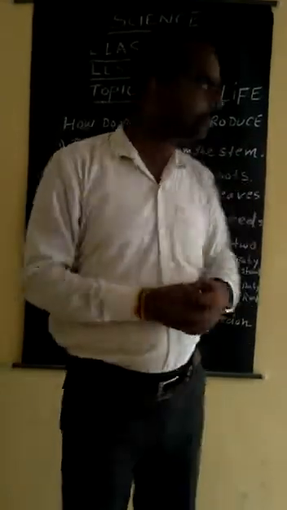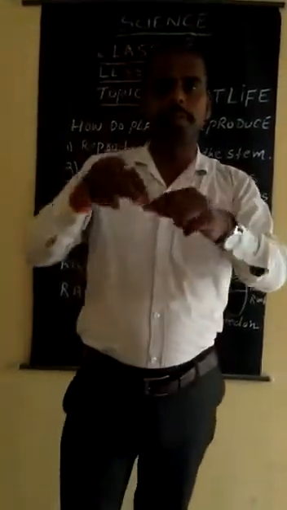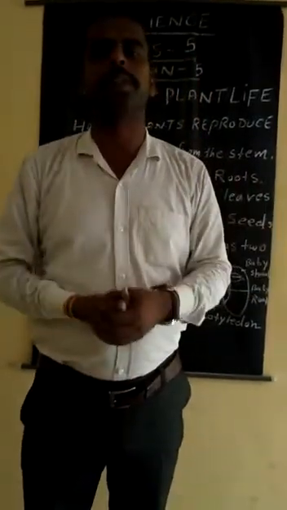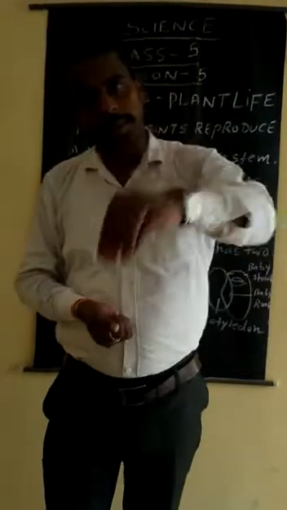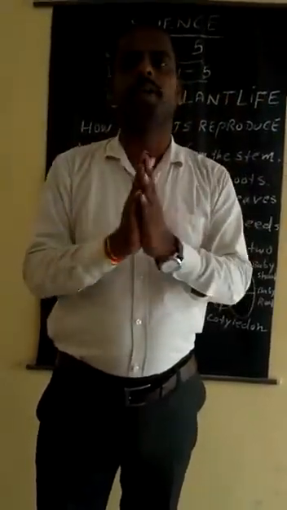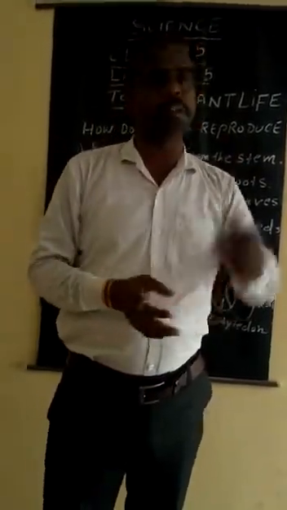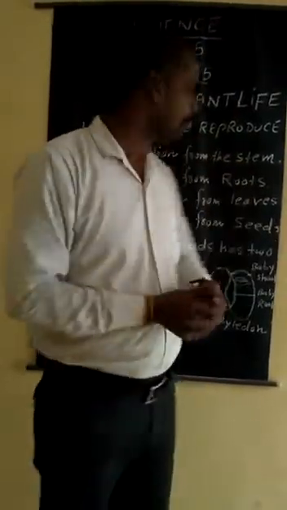Onion also. Second one is reproduction from the roots. You know, from the roots also plants reproduce. Ginger, you see ginger also, turmeric also, they grow up from the roots. With all the plants, all the parts of the plant, we are going to explain and clarify, keeping in mind all the parts of the plant we eat.